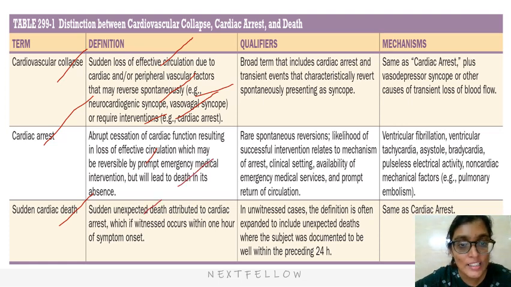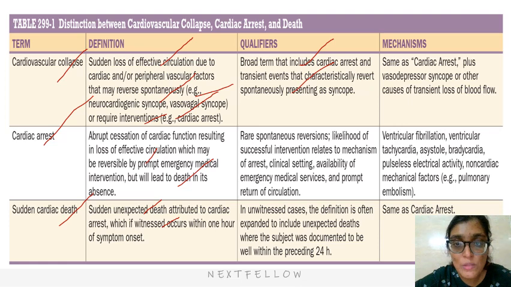Sudden cardiac death is sudden unexpected death attributed to cardiac arrest, which, if witnessed, occurs within 1 hour of symptom onset. Cardiovascular collapse is a broad term that includes cardiac arrest and transient events that characteristically revert spontaneously, presenting as syncope. Same as cardiac arrest plus vasodepressive syncope or other causes of transient loss of blood flow.